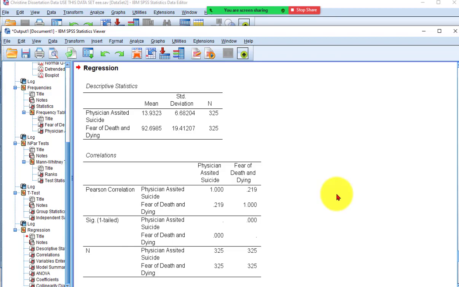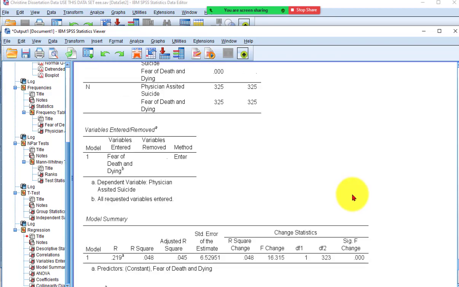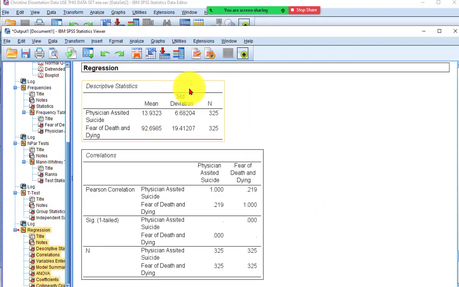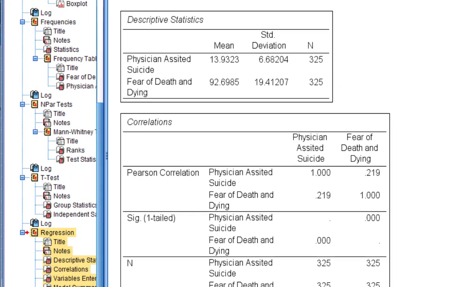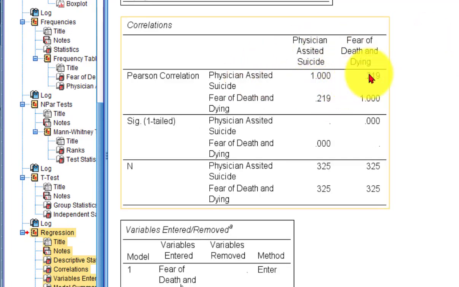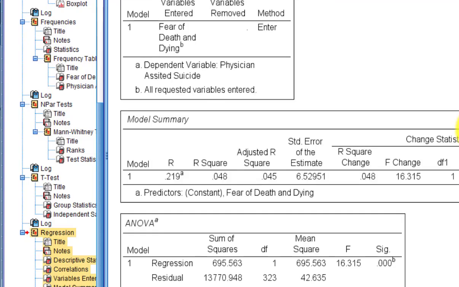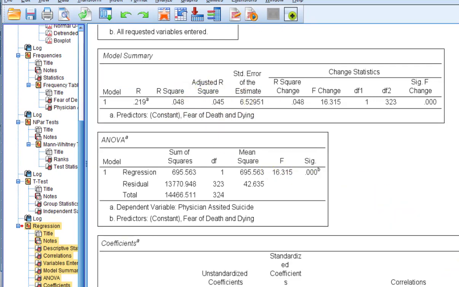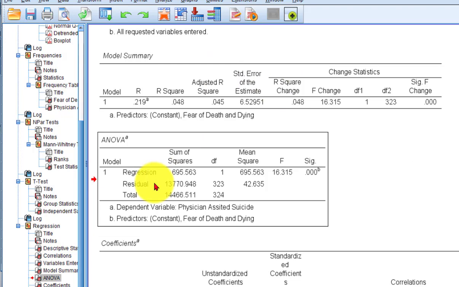All right, so regardless of groups, this is our regression model. There are the means and standard deviations of both the FOD and the POS, which we already have. And here is the correlation. It's 0.219. It is significant. Let's drop down to the model summary box. So we have an R squared of 0.048. And according to the ANOVA, it is a significant prediction model. In other words, the two are significantly correlated regardless of the profession, okay?